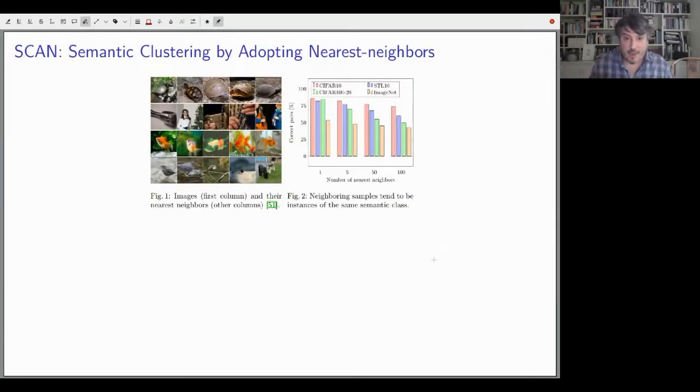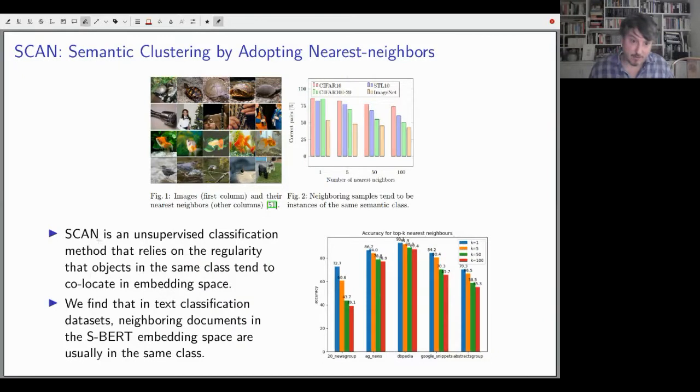So this is motivated by an insight, not that surprising, from this paper called SCAN, which stands for Semantic Clustering by Adopting Nearest Neighbors, that if you do some pre-trained encoding, so you get a vector for the image or a vector for a document, the neighboring images or neighboring documents tend to be in the same class when you're looking at an annotated data set.